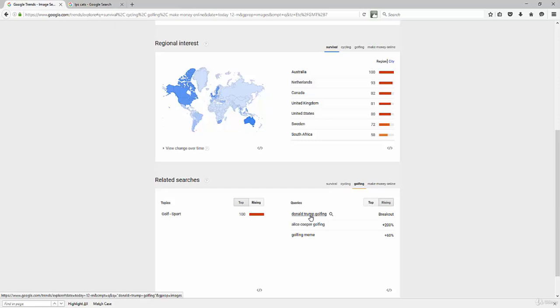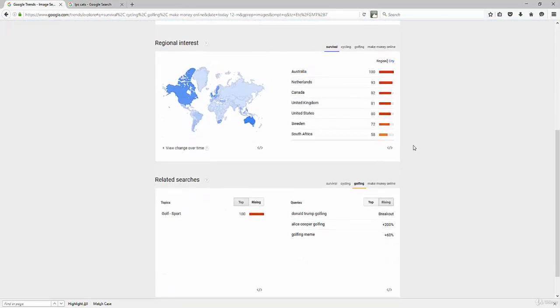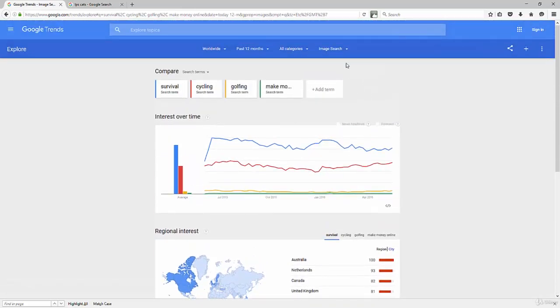And lo and behold, that image, because remember, right now we're doing an image search. That image of Donald Trump golfing might get pinned. If they pin me on Pinterest, I'm going to start getting more followers to my website related to golf, if I've got a niche golf blog or golf website. So that was just image search.